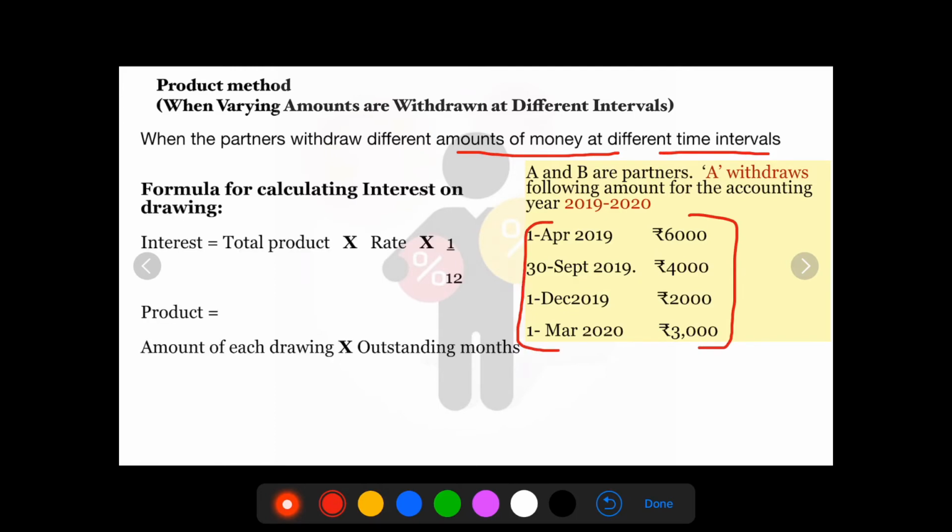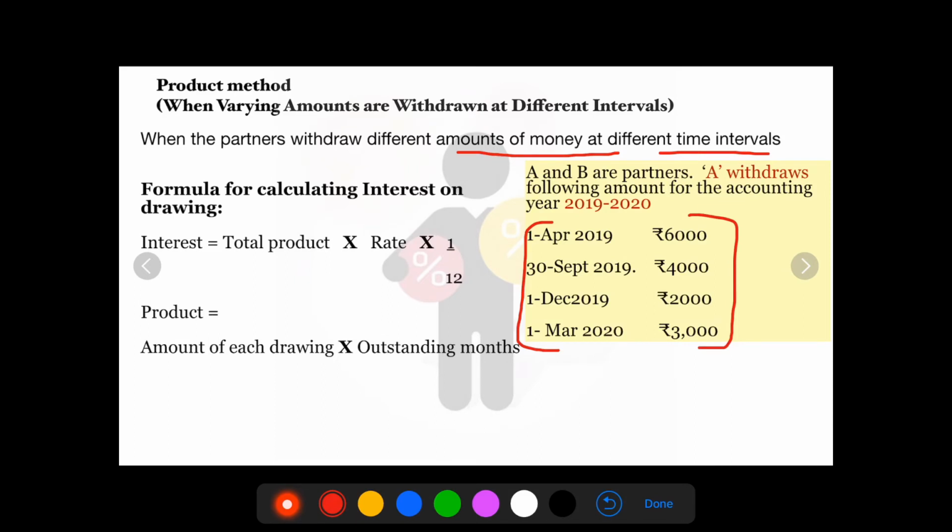Formula for calculating interest on drawings. Interest is equal to total product into rate into 1 divided by 12. Product is equal to amount of each drawing into outstanding months. So calculation of outstanding months is done like this.